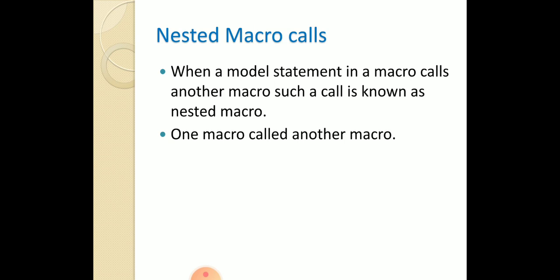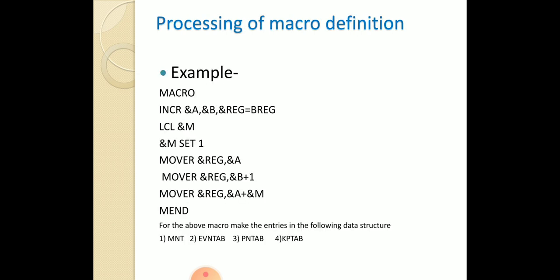Then nested macro calls. When a model statement is a macro call to another macro, such a call is known as a nested macro call. It means one macro calling another macro is called a nested macro call. Here INCREMENT is the name of a macro and CALCULATE is another macro. In the CALCULATE macro we also call the INCREMENT macro, which means a nested macro call is made here.